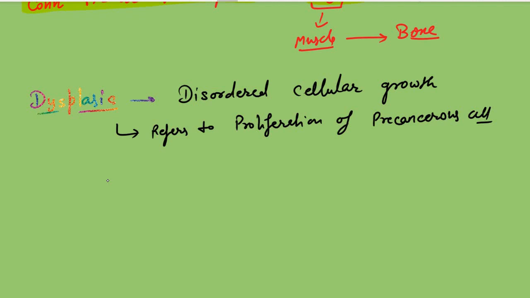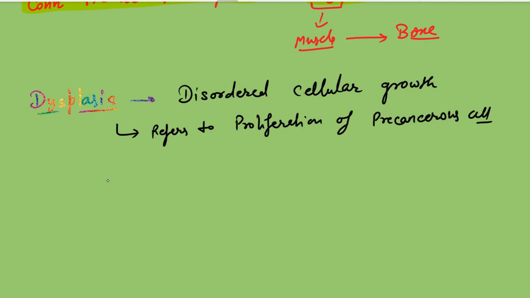How will it happen? If you have long-standing hyperplasia and long-standing hypertrophy, like endometrial hyperplasia, as I already discussed, endometrial hyperplasia will undergo dysplasia. Dysplasia means there is a disorder, the cellular growth will be disordered. That leads further to carcinoma.